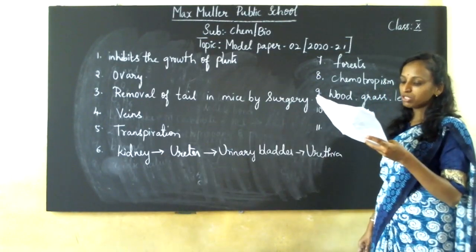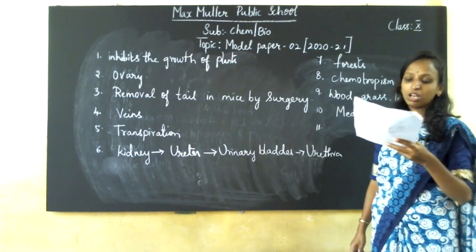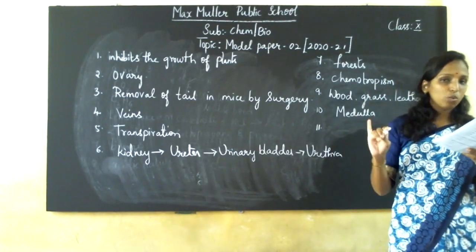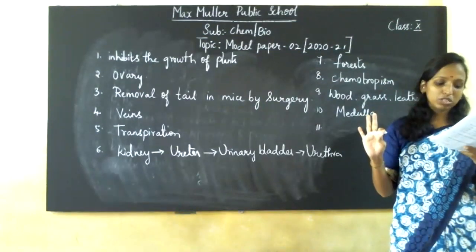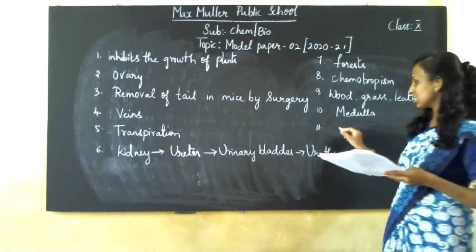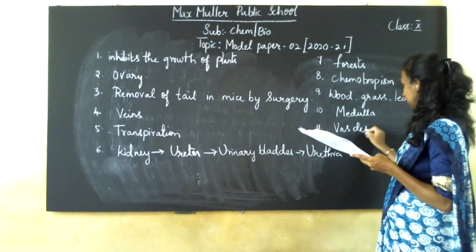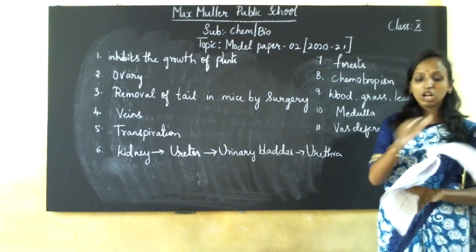Next, which of the following is not a part of the human female reproductive system? See, which is not the part of the female reproductive organs? Ovary is there in female, uterus is there in female, fallopian tube is there in females. Vas deferens is present in males, which is not present in female.